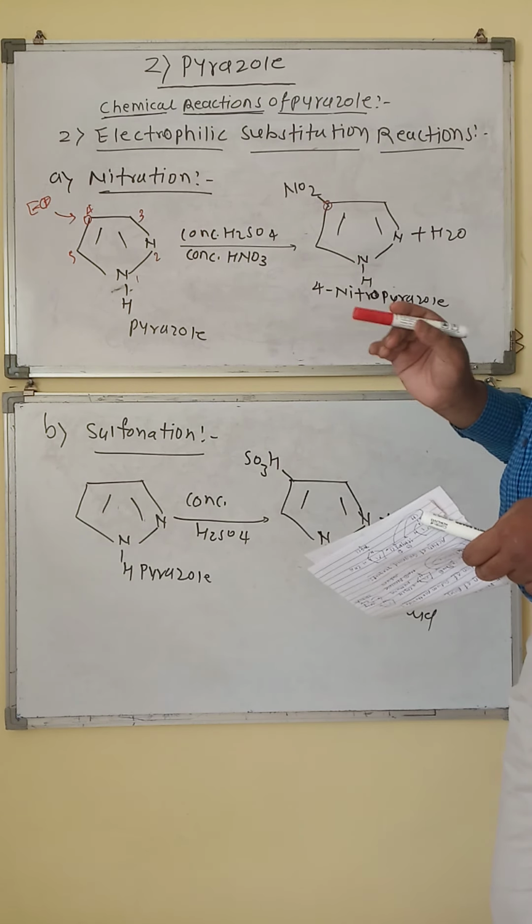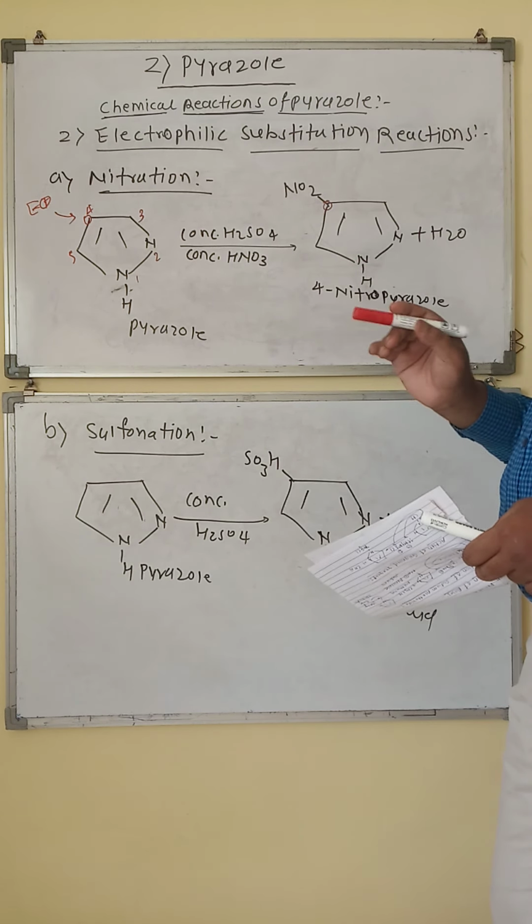Now the remaining OH ion in the reaction will extract the hydrogen from the 4th position towards itself, and there is a formation of H2O. This is step number 3, that is the deprotonation. Okay, this is the nitration.